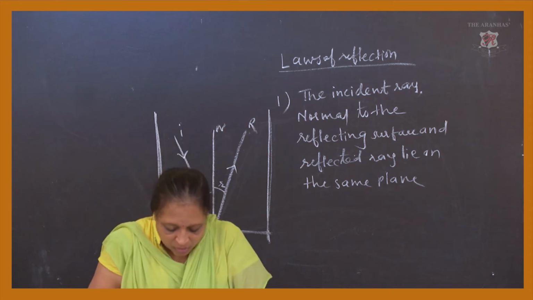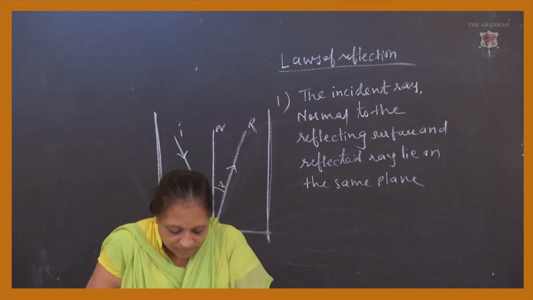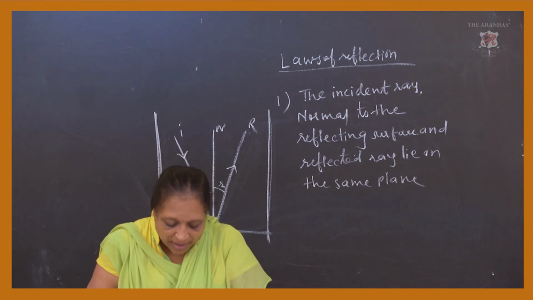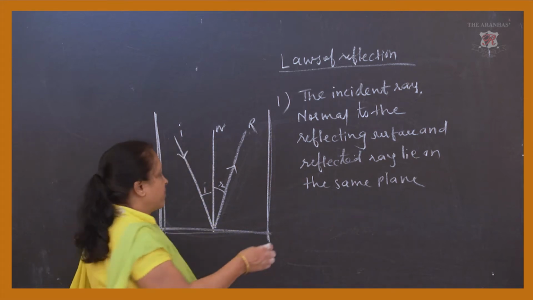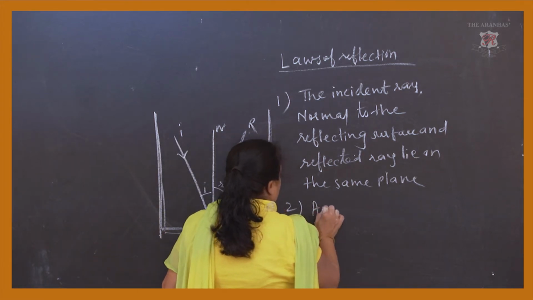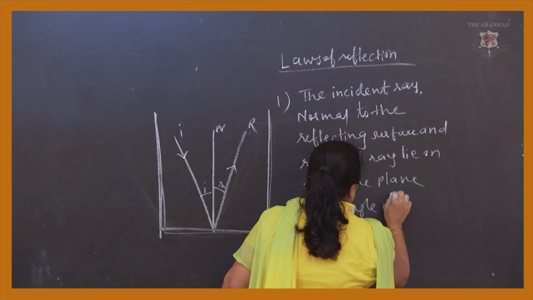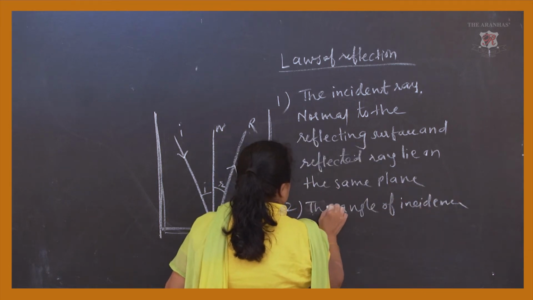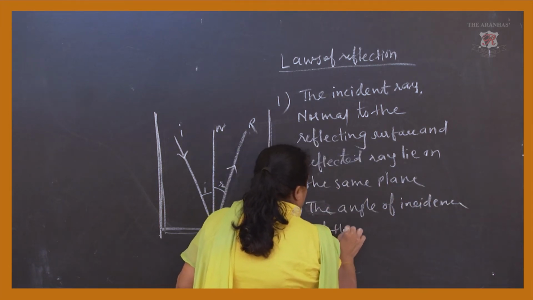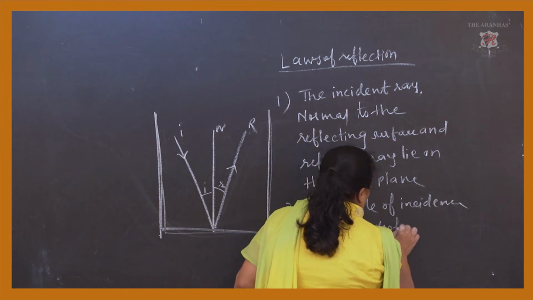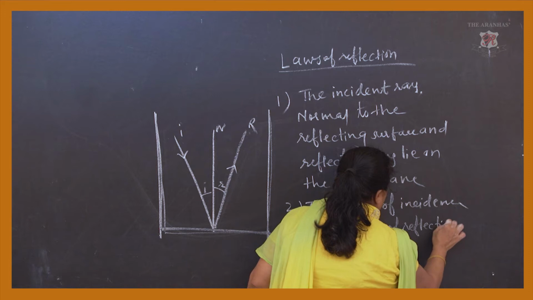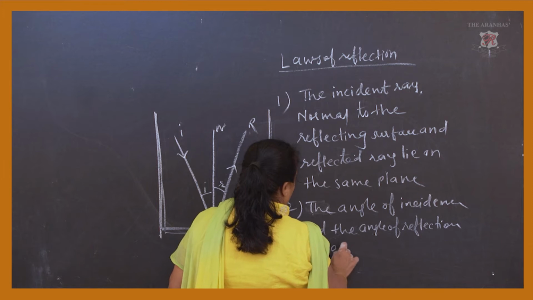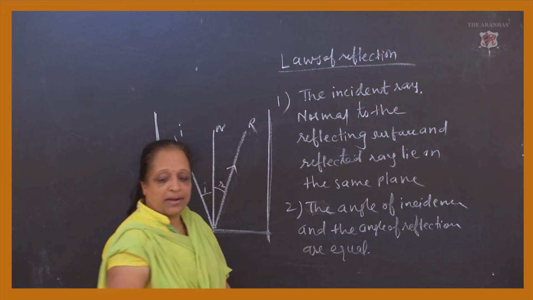What does the second law tell you? It says that the angle of incidence and angle of reflection are equal to one another. So the second law says that the angle of incidence, let us make this B, and the angle of reflection are equal.